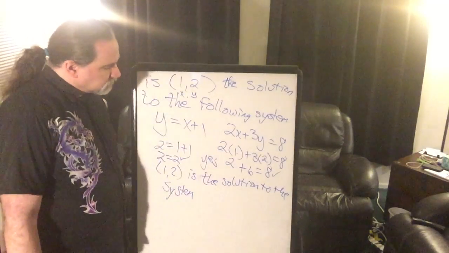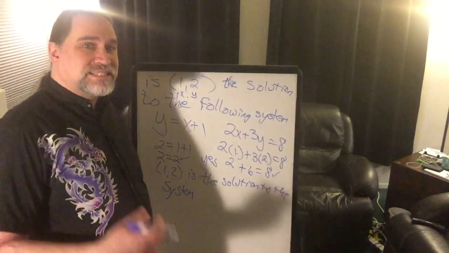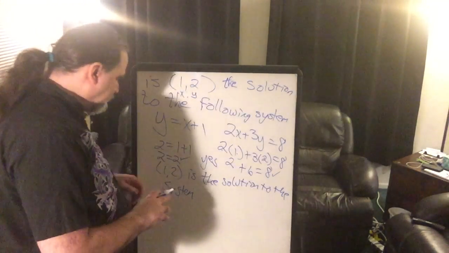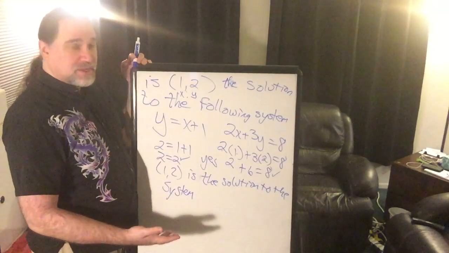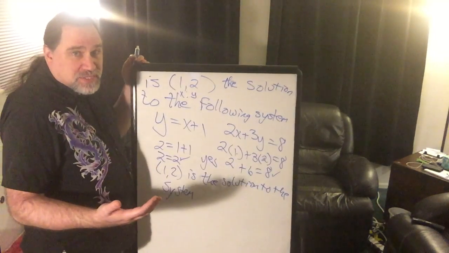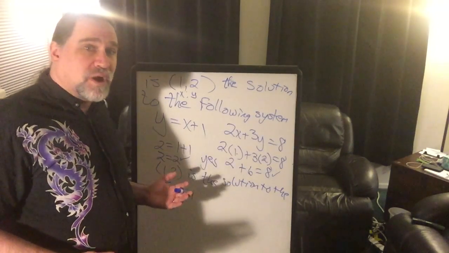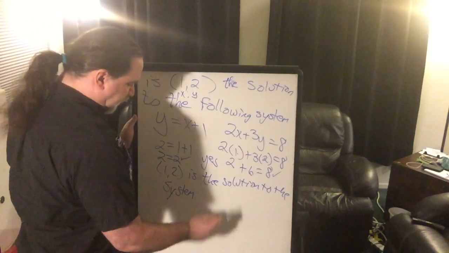All right. Now there's another way for us to identify a solution. Okay? So oftentimes they're just going to give us a point and say, is this the solution? And all they're basically saying is, plug it in and see if it works for both. And if it works for one but not the other, then what that would relate to would be something like this.